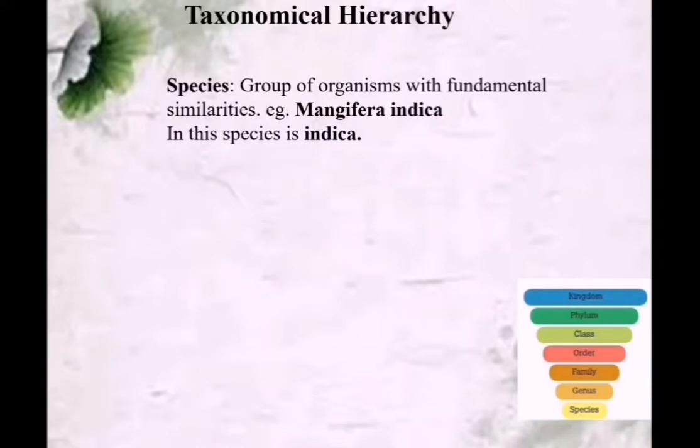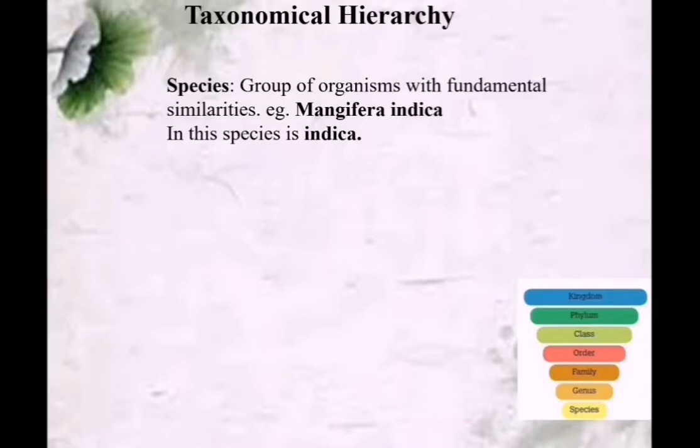First one is species. Groups of organisms with fundamental similarities come under species. That is, they have very closely related characters or similarities. Example, just consider our siblings. We show more similar characters than with our cousins or relatives. So we can consider this as a species. That is just an example.